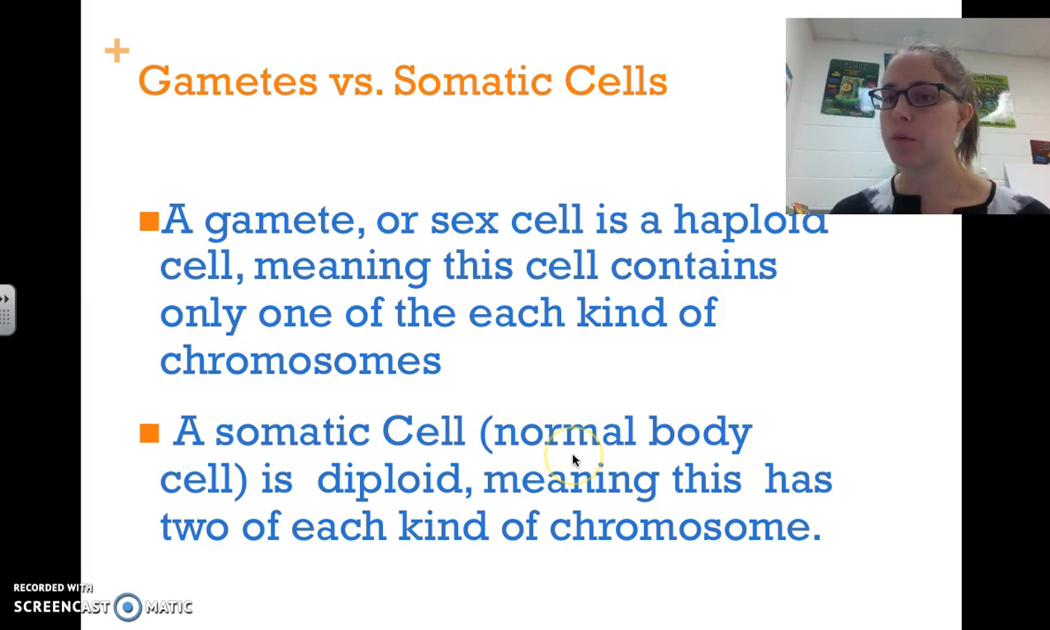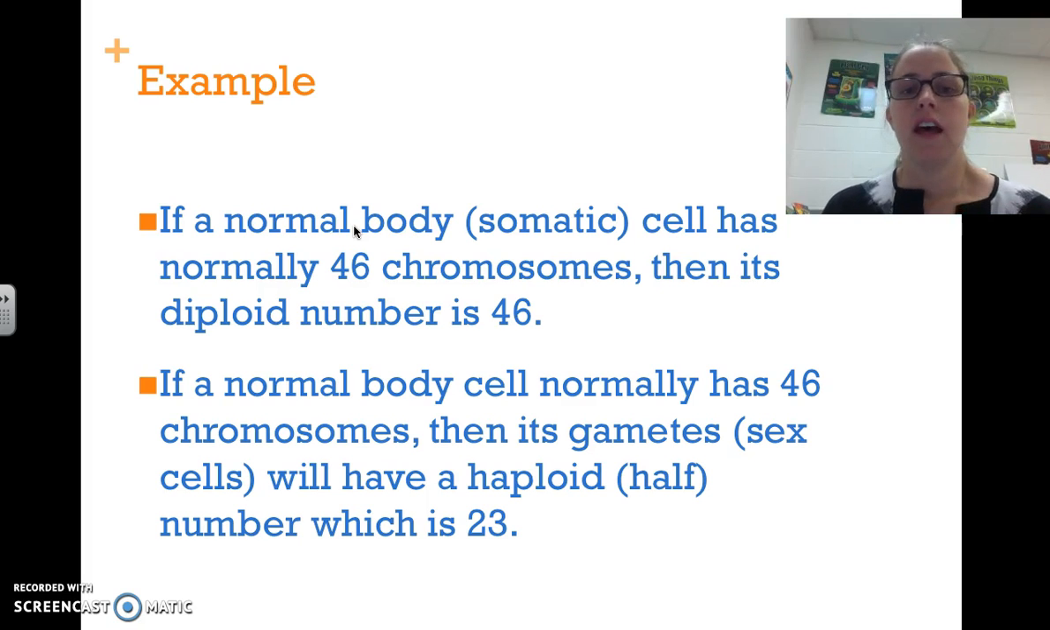A somatic cell, or normal body cell, like your skin cells, your brain cells, anything that isn't a sex cell, is going to be diploid. This means that it has two of each kind of chromosome, one from your mother and one from your father. And a gamete will only have one copy of each chromosome, either the one from your mom or the one from your dad, depending on complete randomness. That's why we flipped the coin when we did our genetics, when we made our babies and when we made our doohickey bugs.